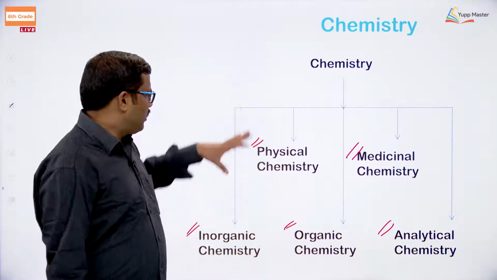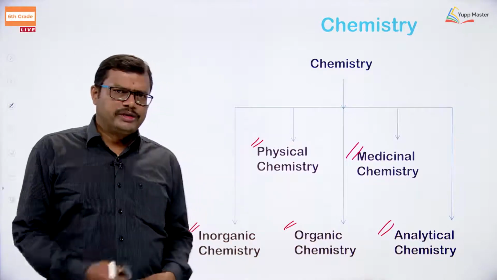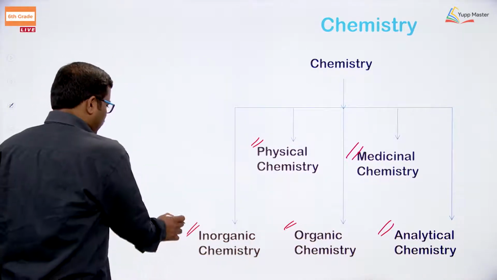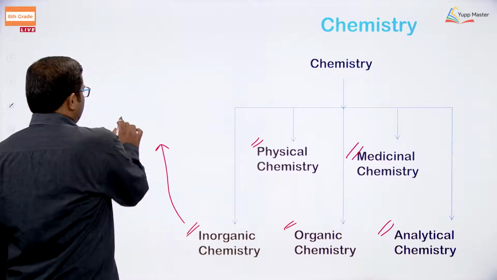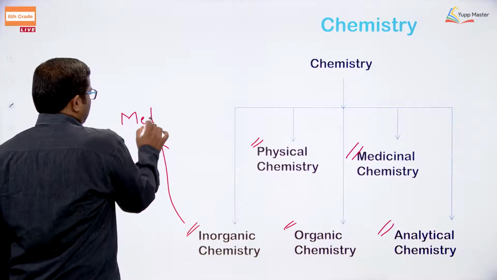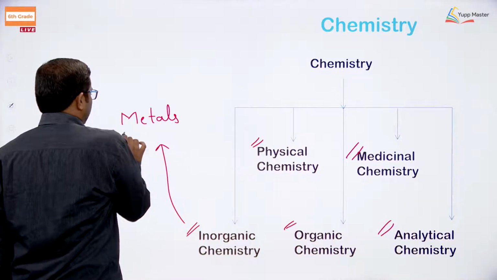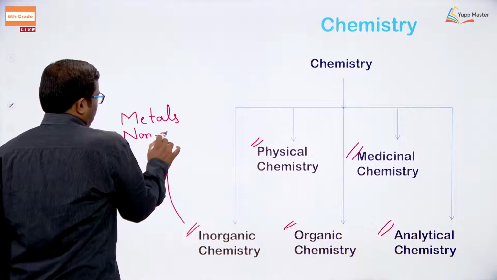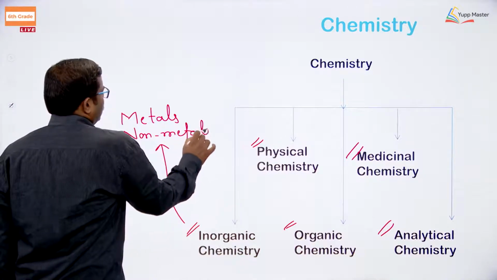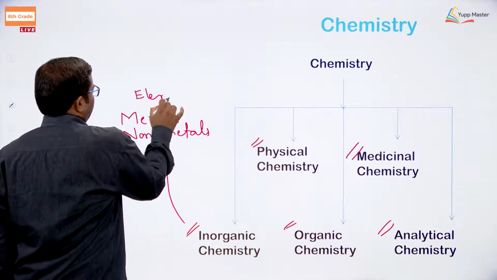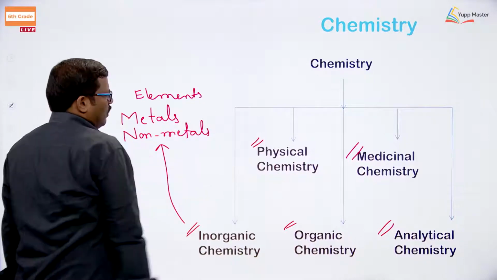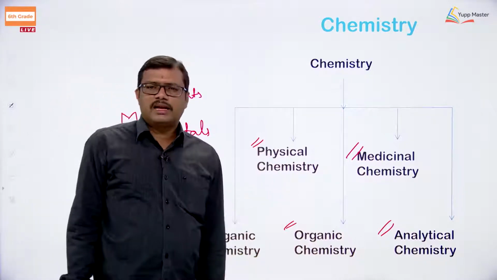So, we are dividing the chemistry into different branches. What is going to happen in case of inorganic chemistry? In inorganic chemistry, we are going to deal with the metals, elements, non-metals and all other components. It is going to deal with the elements especially, okay. So, what are we going to learn through physical chemistry?